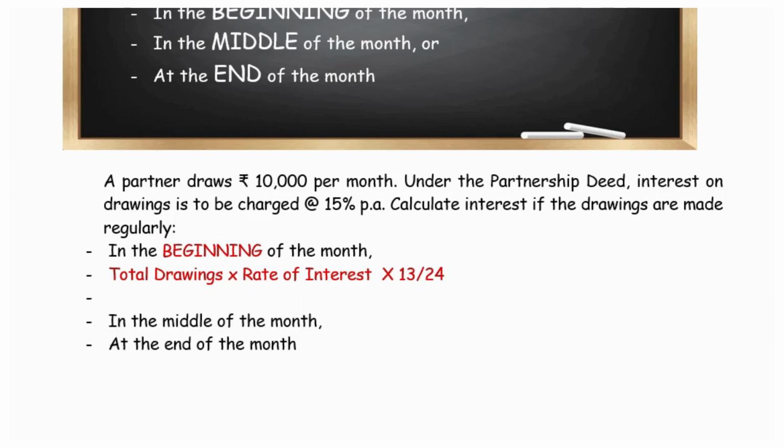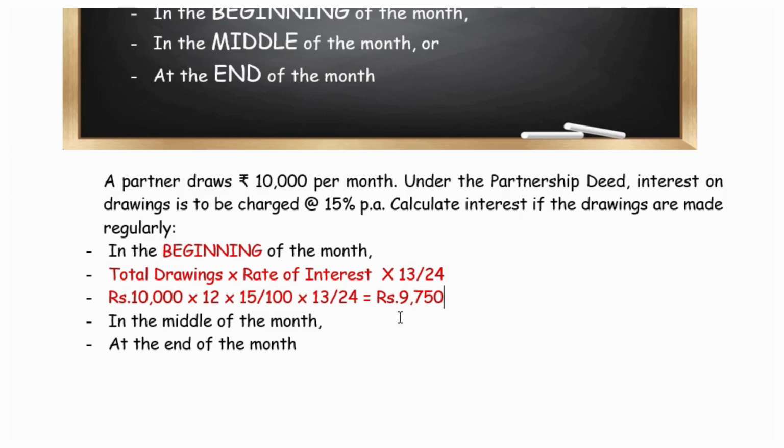Now total drawings, this person withdraws rupees 10,000 per month, so for 12 months, into the rate of interest, 15 percent, that is 15 divided by 100, into 13 divided by 24. This is the formula component.